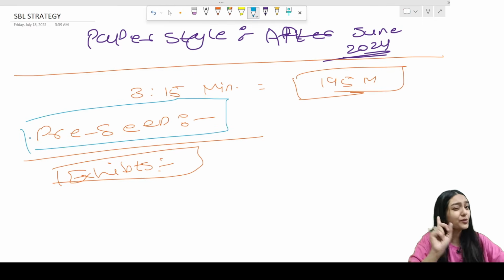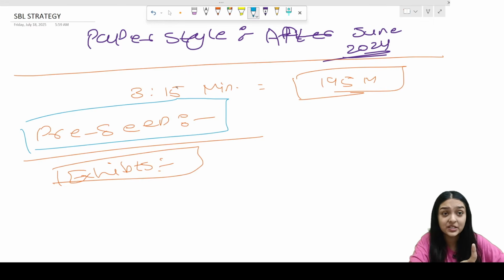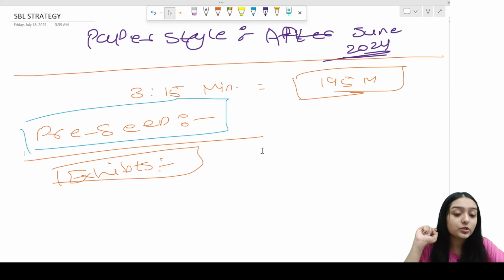What mistake do students make? They base all their answers on the pre-seen information. No, you shouldn't do that. Your answer should be based on exhibits, but the background information you can take from the pre-seen. That's it for the straightforward questions.